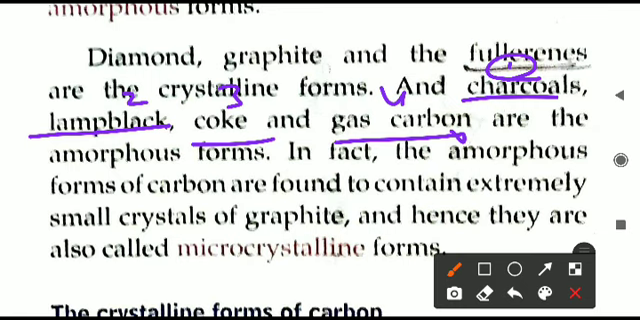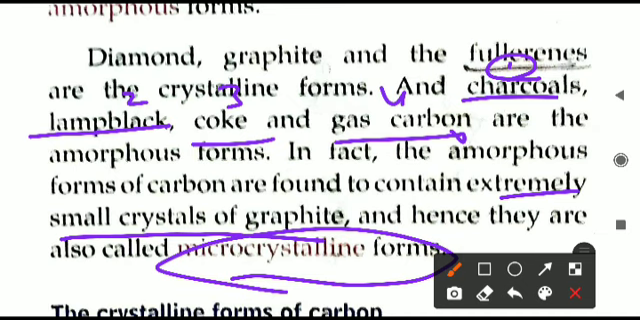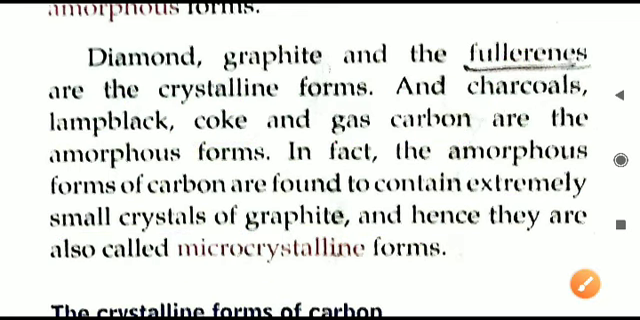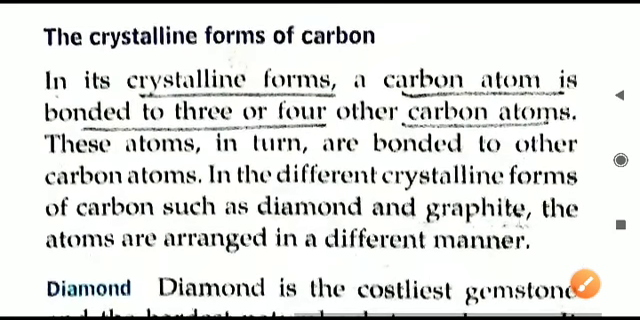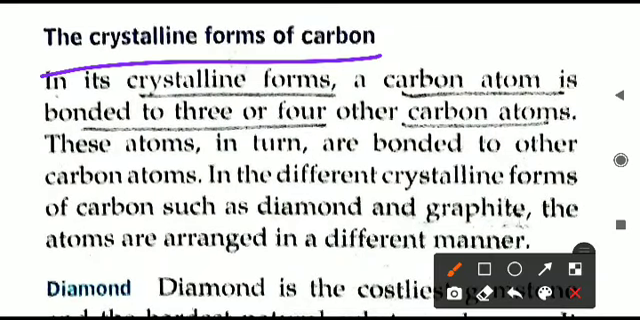All these are the amorphous forms of the carbon, and these amorphous forms of the carbon contain extremely small crystals of the graphite. So that is why these amorphous forms of the carbon are also referred to as the microcrystalline forms. They are also called the microcrystalline forms of the carbon. We will see both of these now in detail. The crystalline forms of carbon, first of all, we will have a look at this.